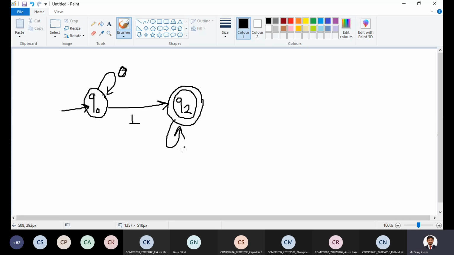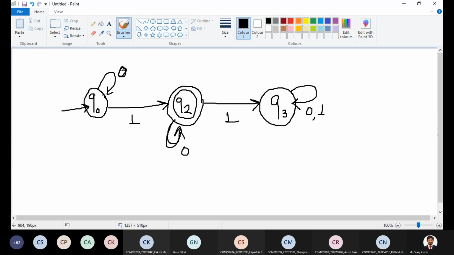Consider a given DFA. Let's say this is the given DFA. We have to find a regular expression for this one using Arden's theorem.